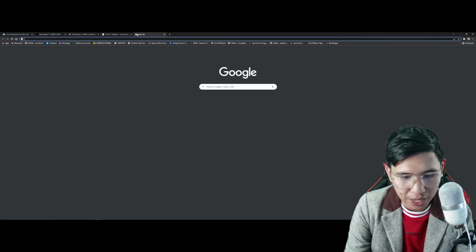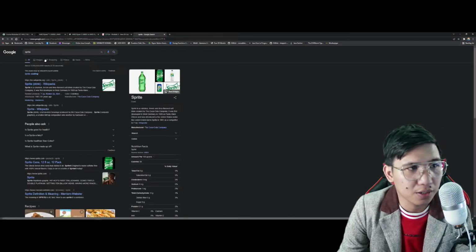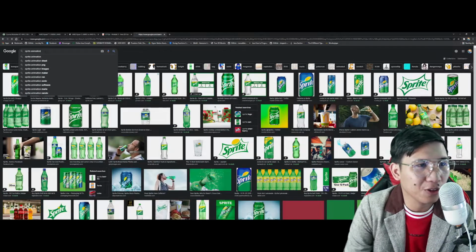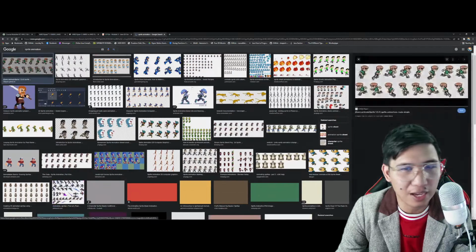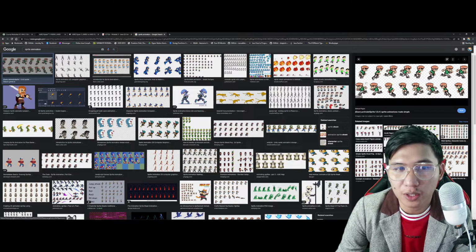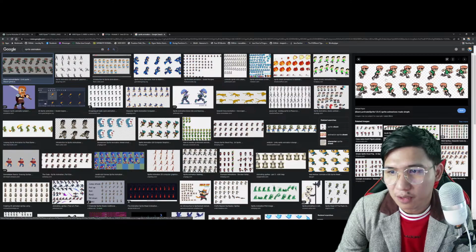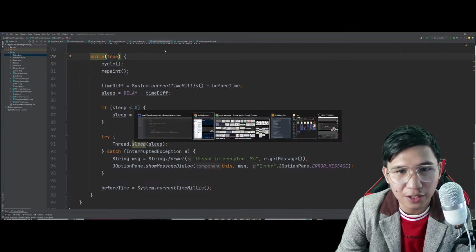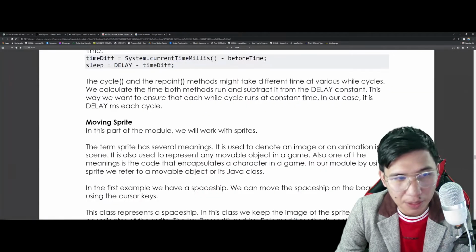Meron yung mga sprite na bote. Pero meron din yung mga sprite animation sheet kagaya nitong mga walking na to, di ba? Pwede yan, even the jumping. I don't know kung nakatry na kayong gumawa ng mga ganito. Pero in Java programming kasi, for now, gagamit lang tayo ng sprite na napaka-basic.